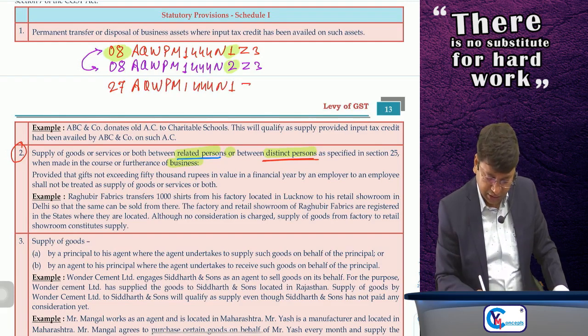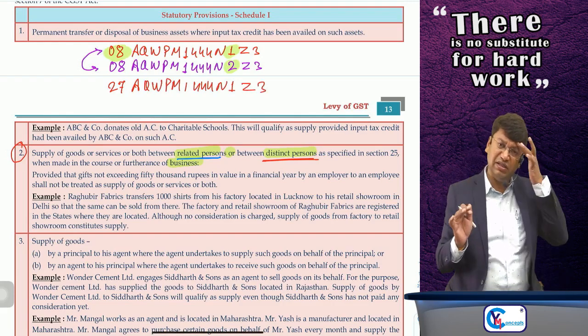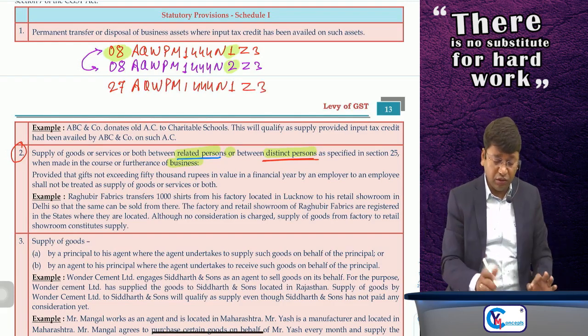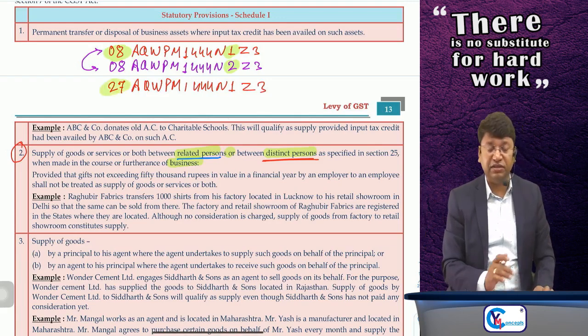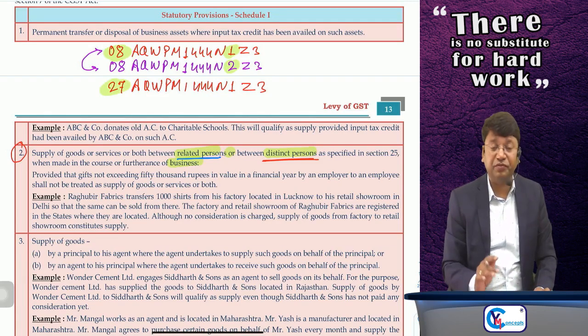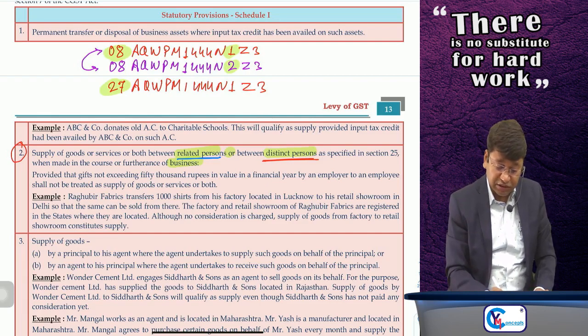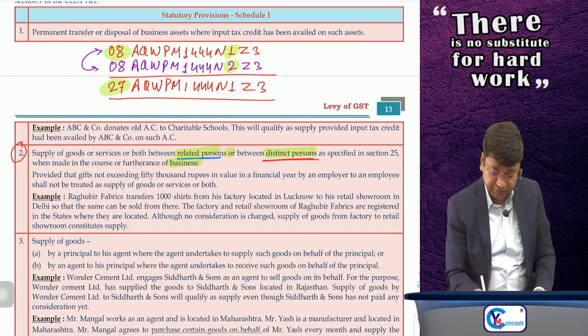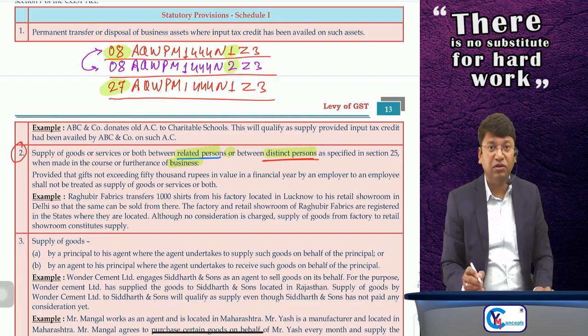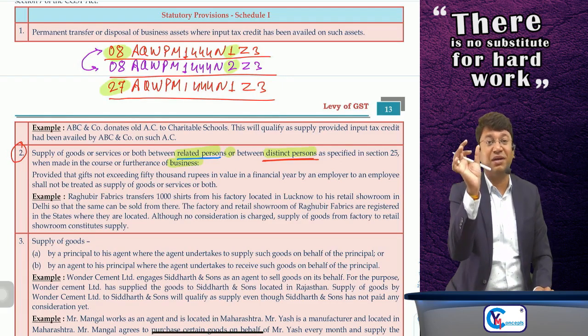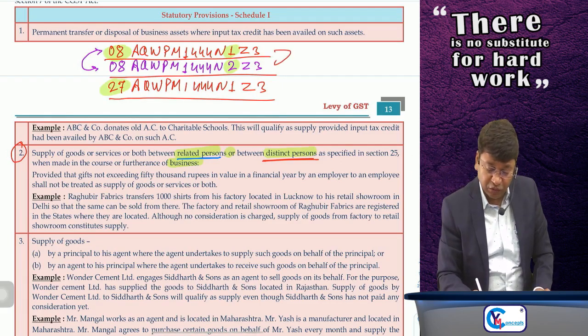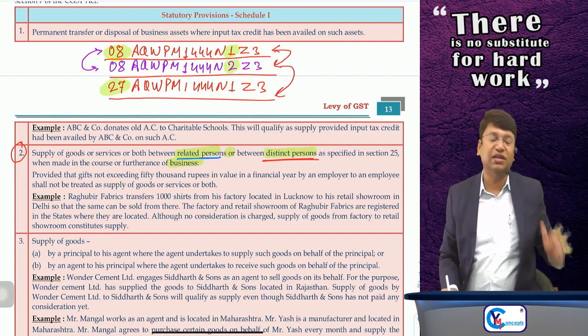Suppose there again Z3 or whatever number is given by the software. So here it is 27. See, the PAN number is the same, ownership is the same, but the registration number has changed. Yes or no? So if the PAN number is the same but the registration number is different, then all those branches are called distinct persons of each other.